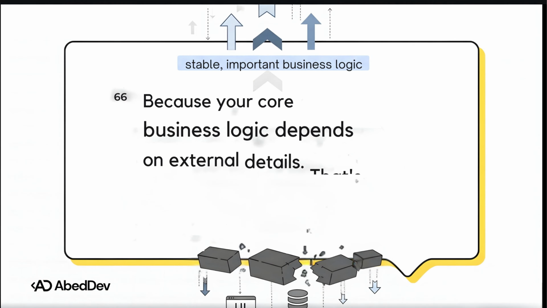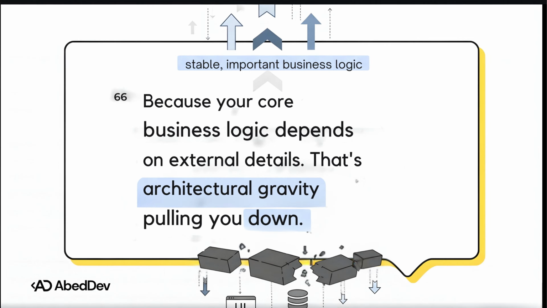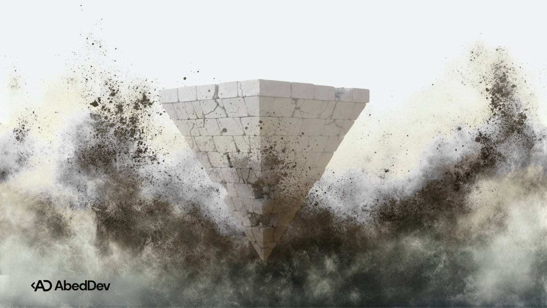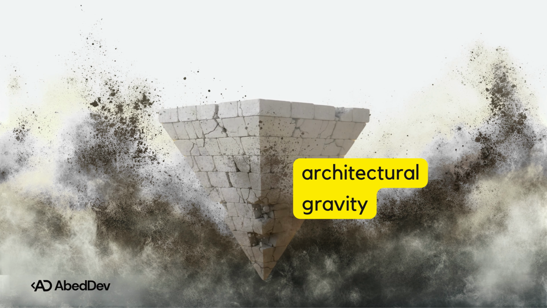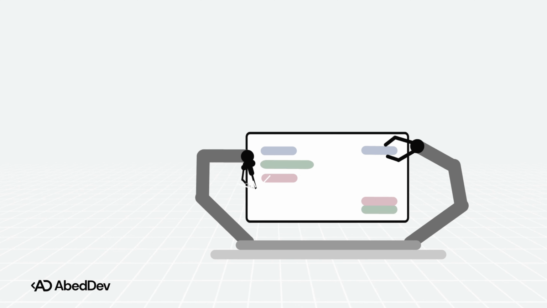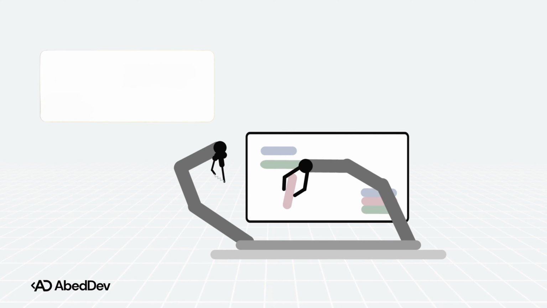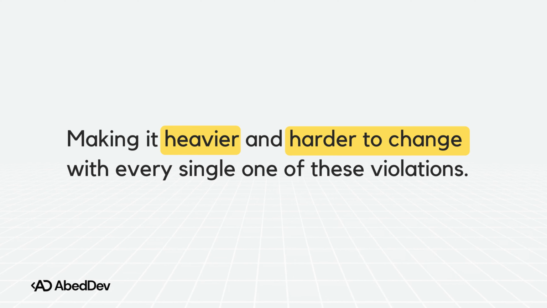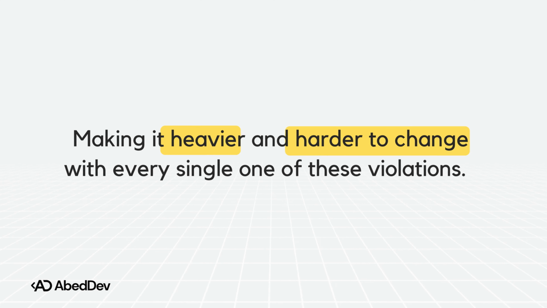And this, right here, is the heart of why it happens. You've let your stable inner business logic become dependent on fragile external details. Things like the UI and specific data sources. I love this idea of architectural gravity. It's like an invisible force that is constantly pulling your project down, making it heavier and harder to change with every single one of these violations.